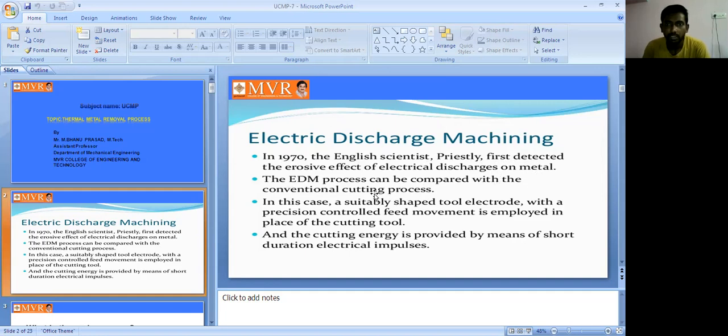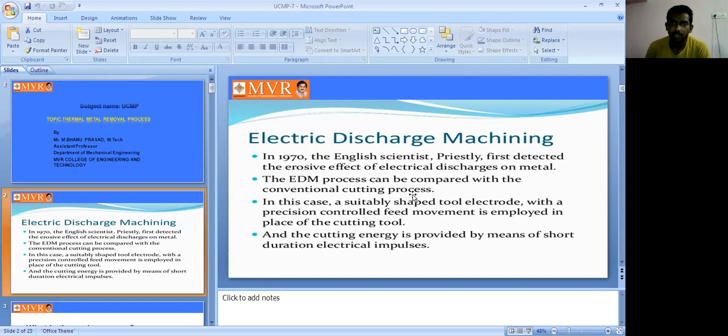The EDM process, electric discharge machining, can be compared with the conventional machining process. So we are comparing the EDM process with the conventional one. We have the unconventional and the conventional.